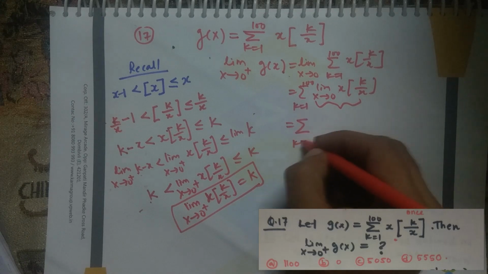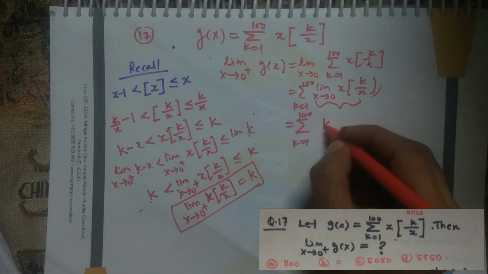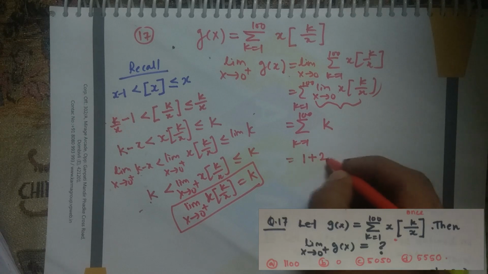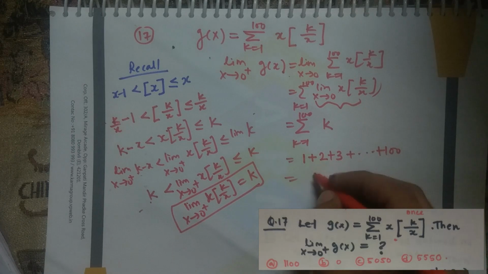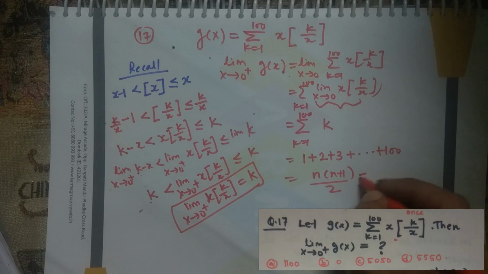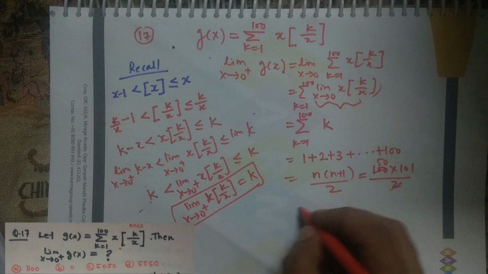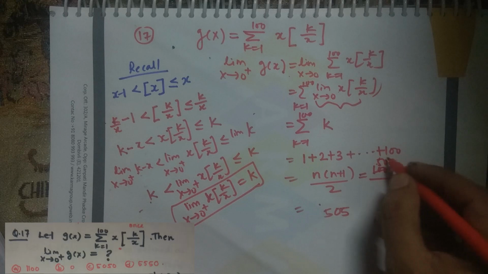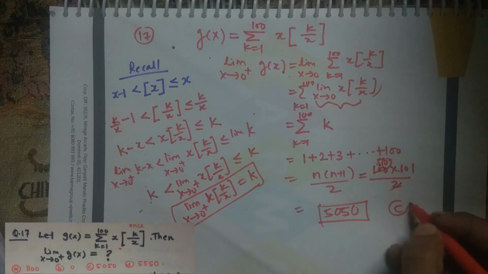So the sum of k starting from 1 to 100, and the limit we have just evaluated is nothing but k. Okay, so k starts from 1, then 2, 3, and the last will be 100. And what is the sum? n into n plus 1 by 2, and the value of n in this case is 100. So 100 into 101 divided by 2. So this is 50 into 101, which will be 5050. If I look at the options, option C is correct.